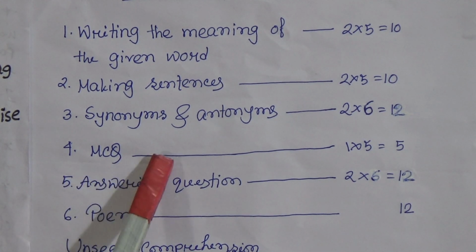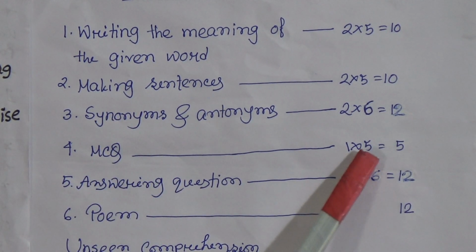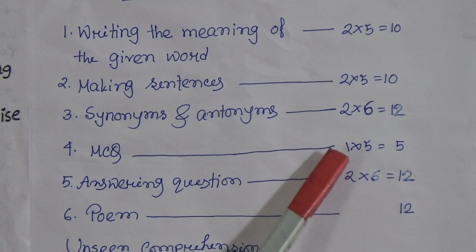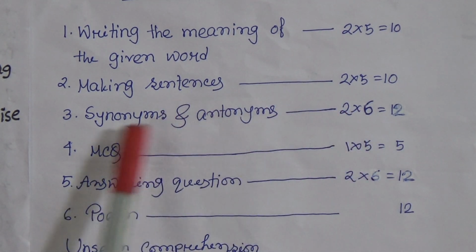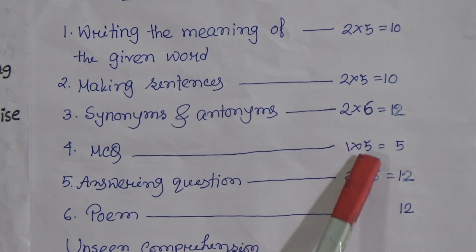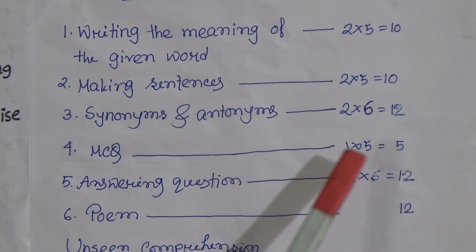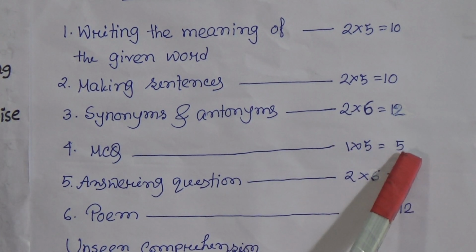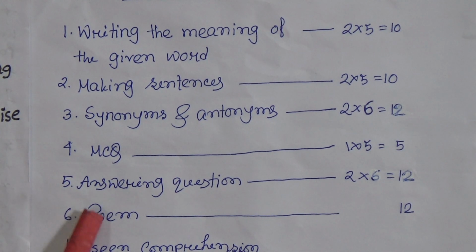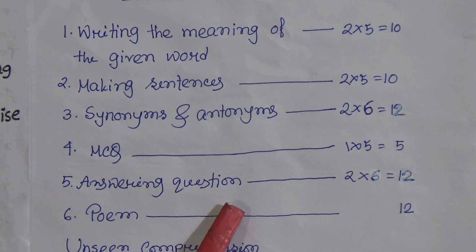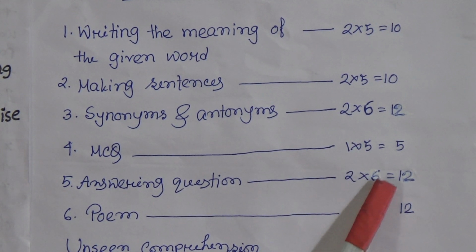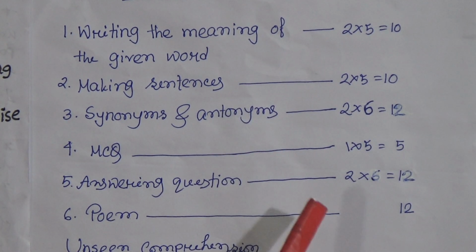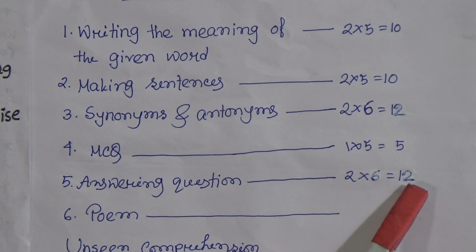Now, number 4 is MCQ. You will get 5 MCQs, and each answer of this MCQ will carry 1 mark. So 5 MCQs, total marks is 5. Number 5, answering question. 6 questions will be given, and each question contains 2 marks. So the total mark is 12.